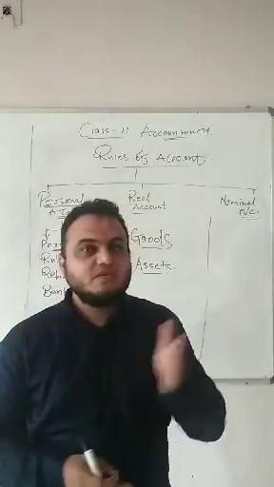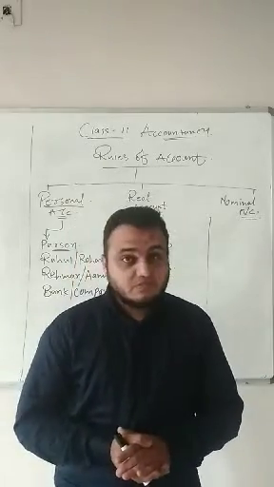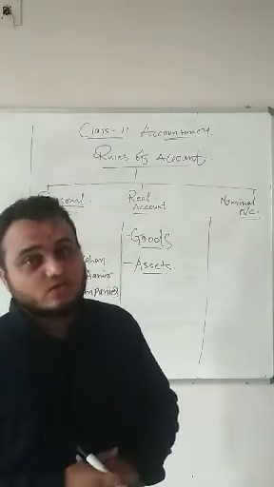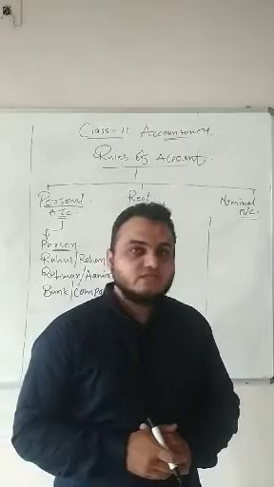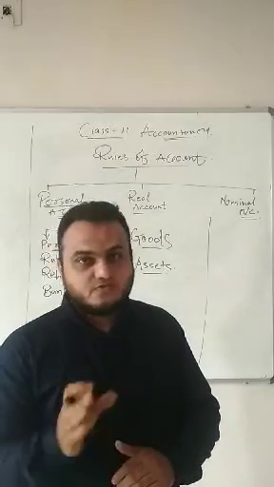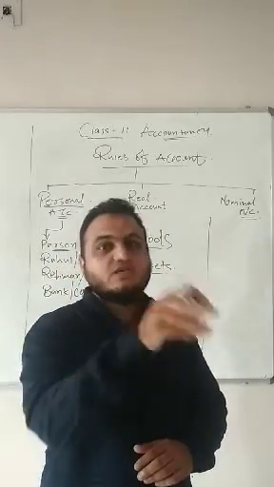Maybe fixed assets, maybe current assets. Maybe tangible, and some intangible assets are also there, like goodwill, patent, trademark and copyright. These four I will share with you very soon, maybe in the regular class.